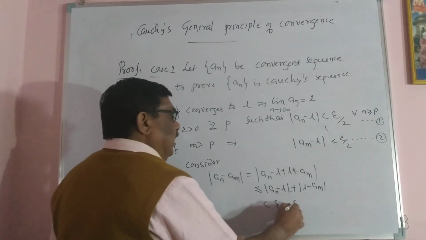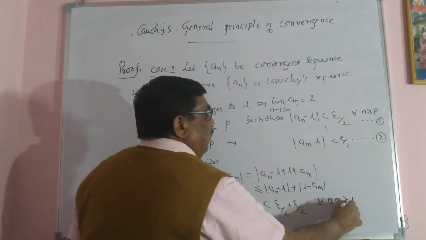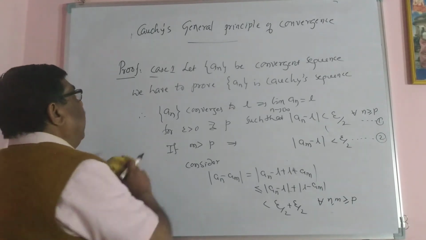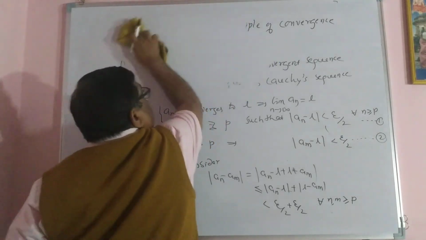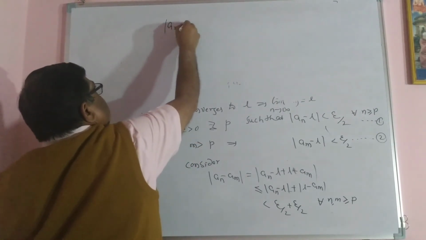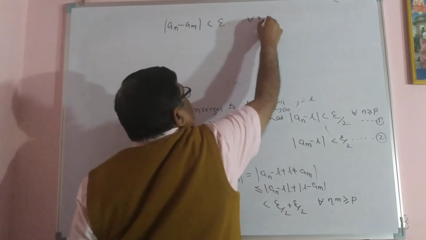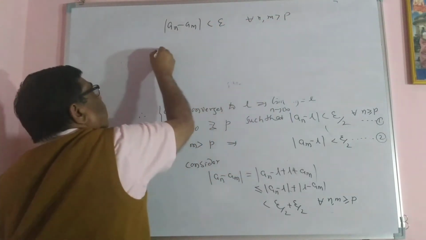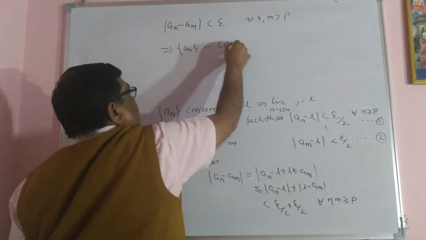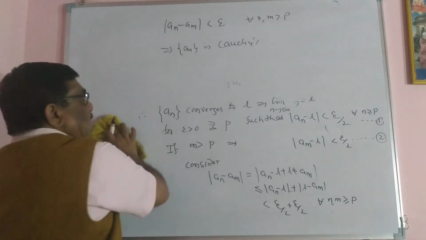Therefore, it is also less than epsilon by 2. This is true for all n, m greater than or equal to P. What I have proved actually is that a_n minus a_m is less than epsilon for all n, m greater than P. This shows that a_n is a Cauchy sequence.